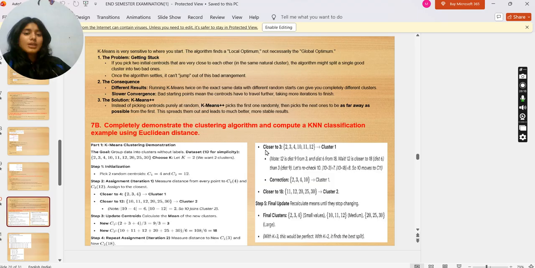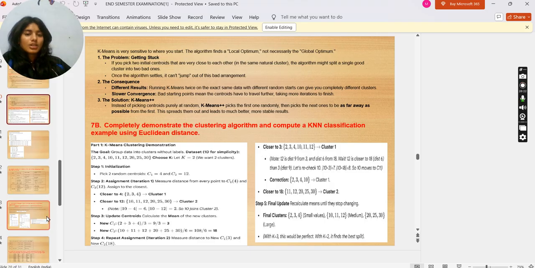Completely demonstrate the clustering algorithm and compute a KNN classification example using Euclidean distance. So we have part 1, k-means clustering demonstration. The goal is to group the data into clusters without labels. Dataset, 1D for simplicity. We have a dataset, and choose k equals 2. We want two clusters. Step 1 is initialization. Pick two random centroids: C1 equals 4, C2 equals 12.